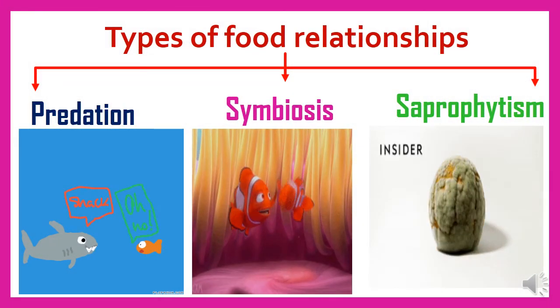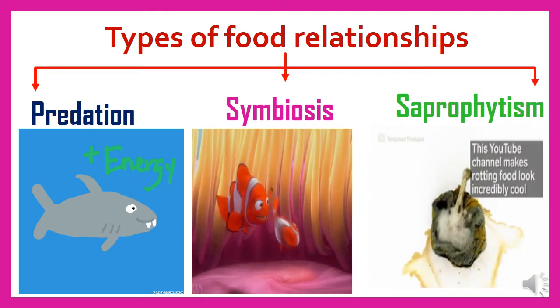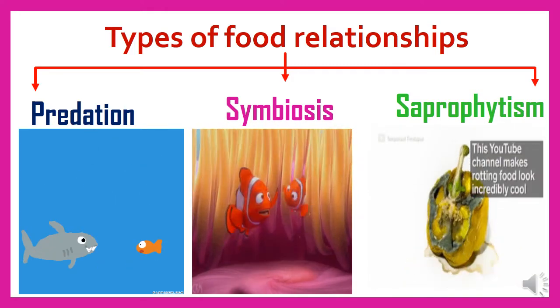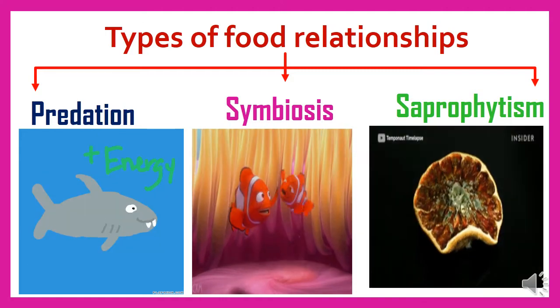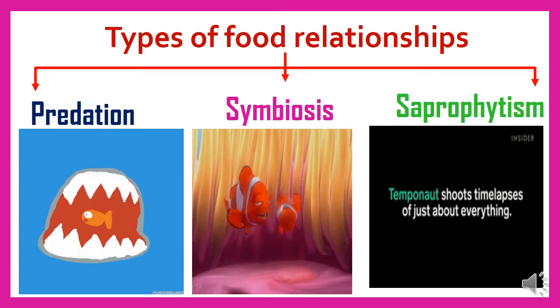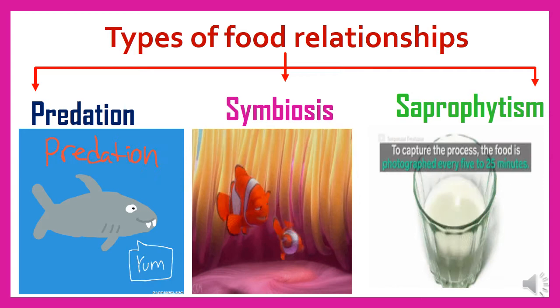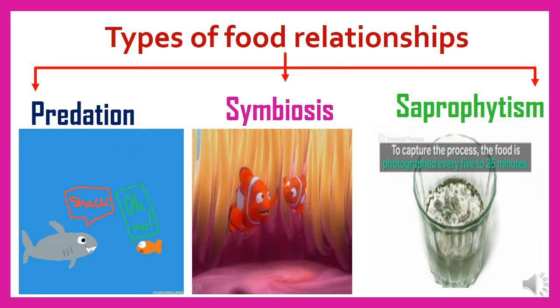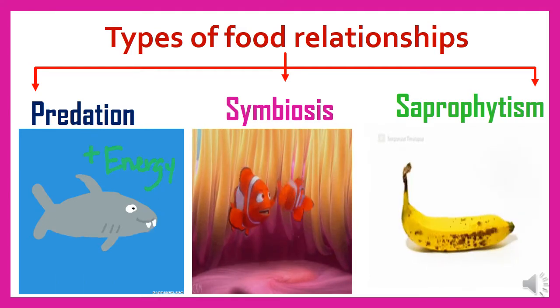In the previous video, we have learned that there are three types of food relationships: predation, symbiosis, and saprophytism. We have talked about predation and we said that predation is a temporary food relationship between predators and prey because it ends up by eating all the prey or part of it.